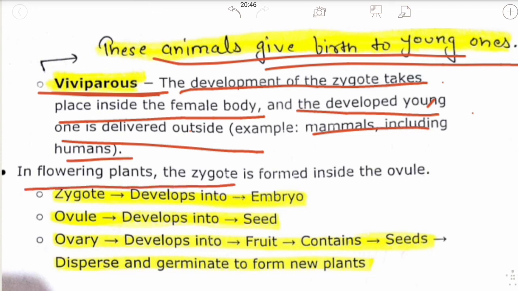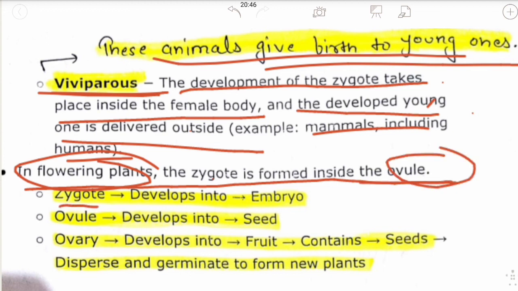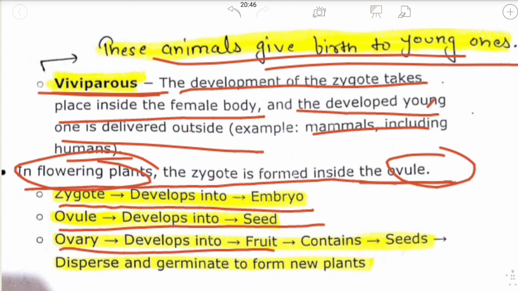In flowering plants, the zygote is formed inside the ovule. The zygote first develops into an embryo, the ovule develops into seed, and the ovary develops into fruit containing seeds, which disperse and germinate to form new plants.